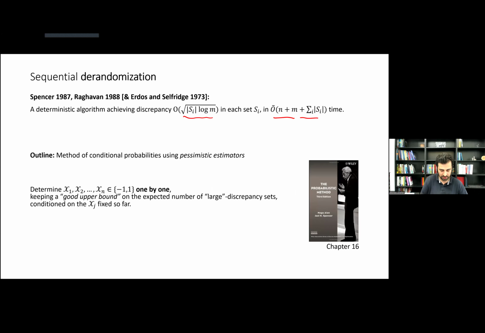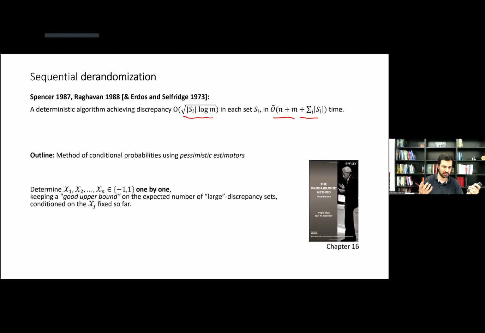Using pessimistic estimators, we want to fix these +1, -1 values of the n variables, and we do that one by one. In the course of this process, we maintain an upper bound on the expected number of sets that will have a large discrepancy if we set the rest of the variables randomly. So conditioned on what we have fixed so far, if we set the rest randomly, what would be the expectation? We start with a small expectation. Each time we decide the +1 or -1 in a way that we don't increase the expectation. So in the end, none of the sets has a large discrepancy, right?